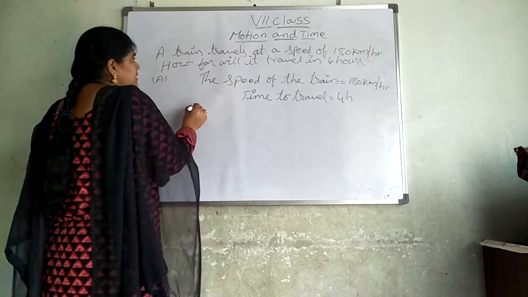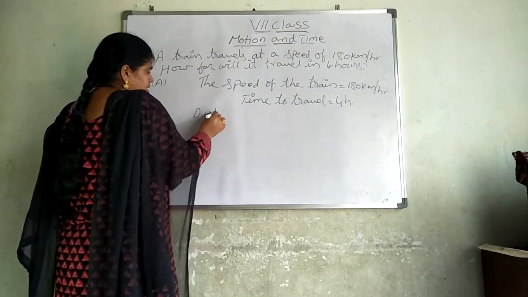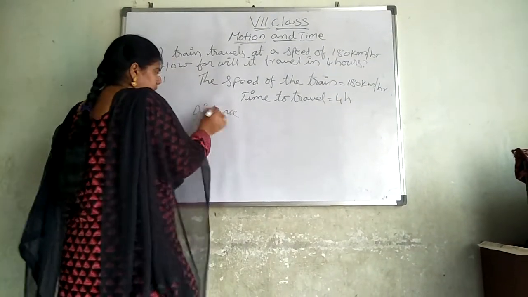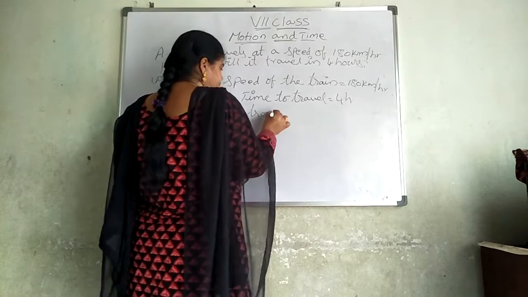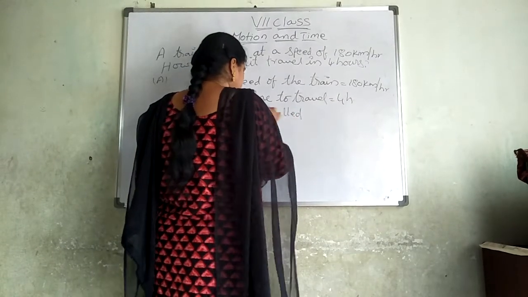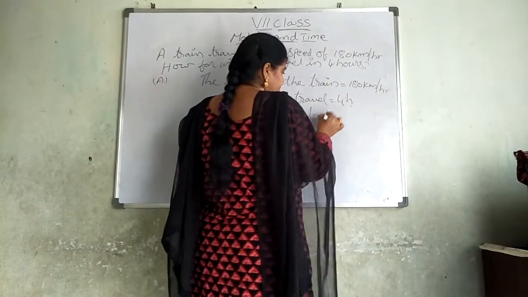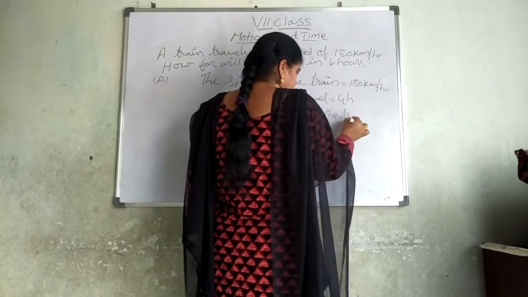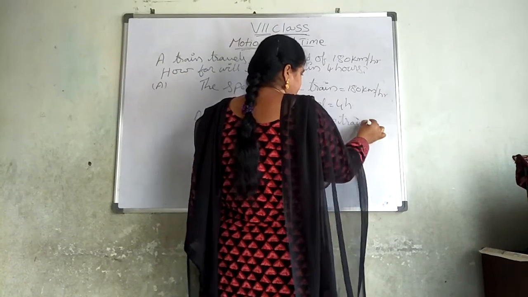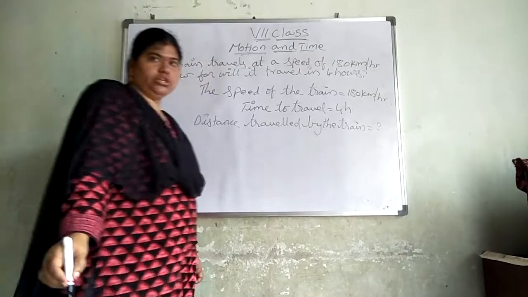Now the distance travelled by the train is equal to question mark.